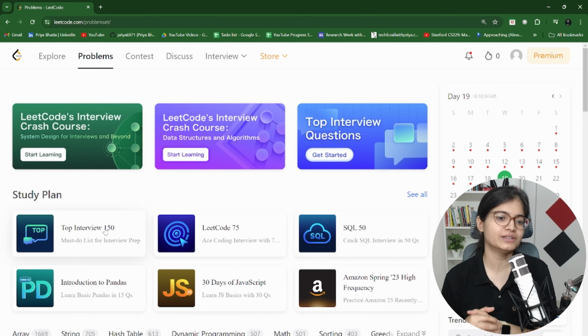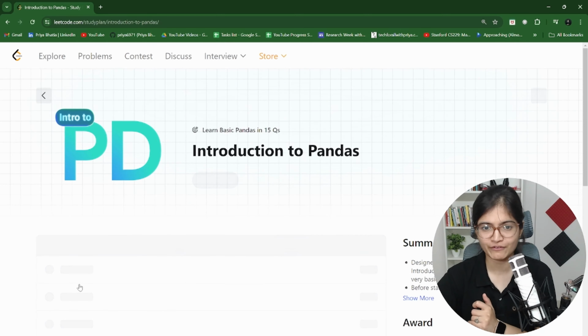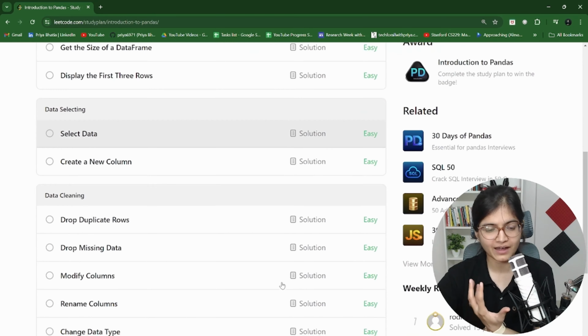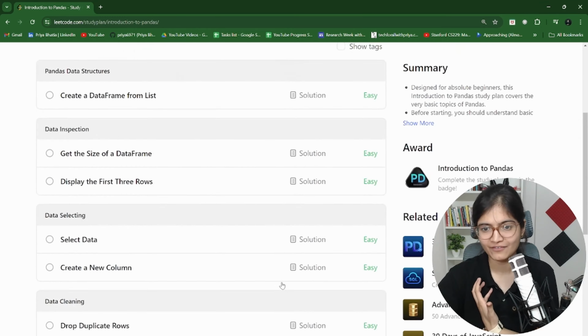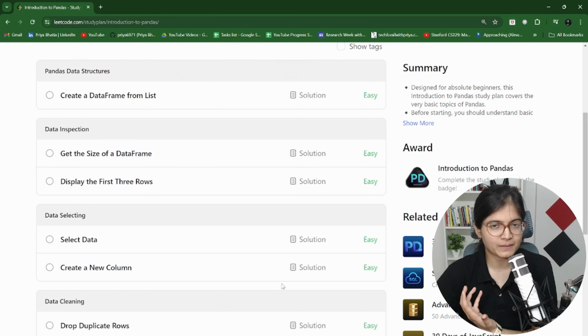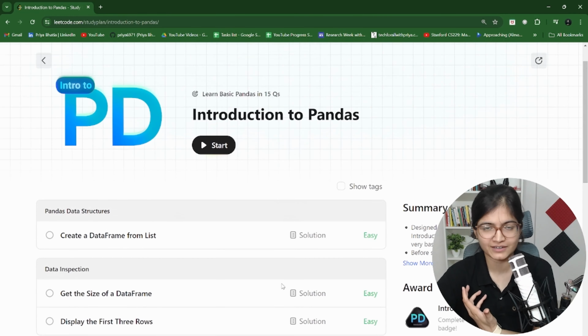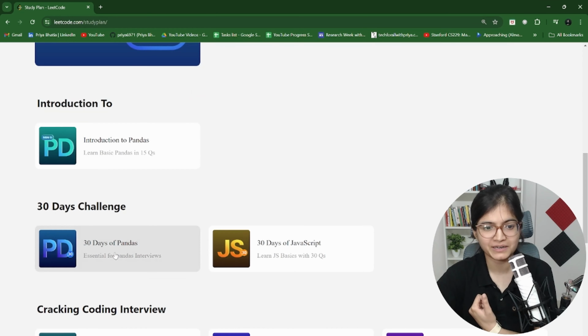So please make sure that you enhance your practice of DSA as well, as I always focus on that part also. Now in today's session, our focus is to see this pandas framework. Here you can see there are multiple problems, and for now, in this session, I will showcase the easier level problems. In the upcoming sessions, maybe we will see how we can practice the hard level problems also.